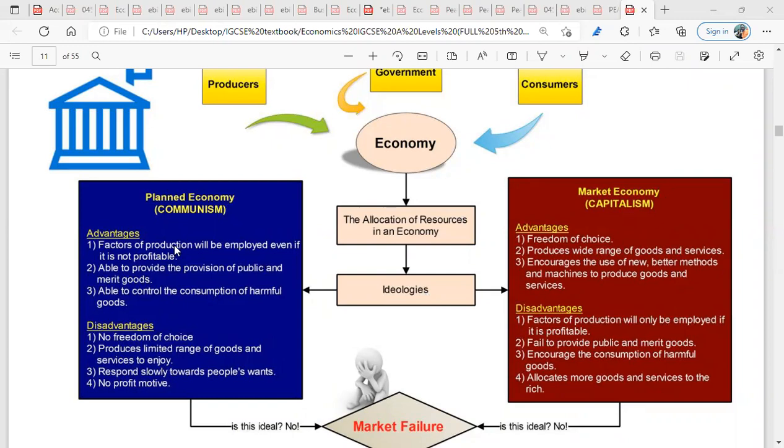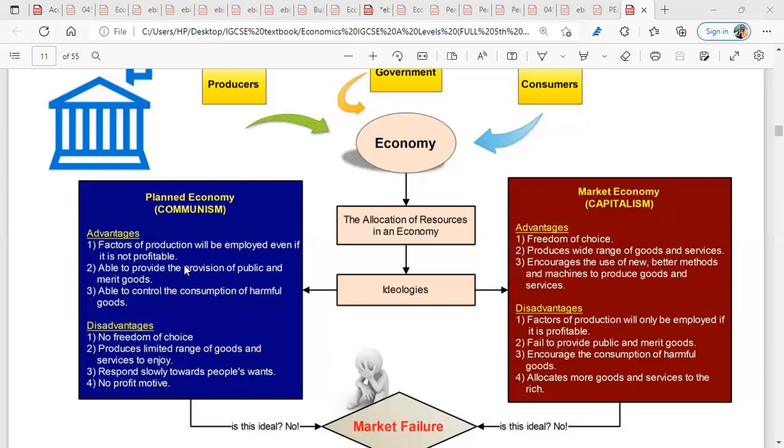So what are the advantages of planned economy system? Number one, factors of production will be employed even if it is not profitable. Since it's for the government, they don't want to make profit. Rather, government wants to ensure that society is able to get their needs. So even whatever government is producing, even if they are not making profit from it, they will still produce it. Unlike individuals or business firms, who are producing because of making profit. But government's aim is not to make profit. As a result, they can produce even if they are not going to make profit.